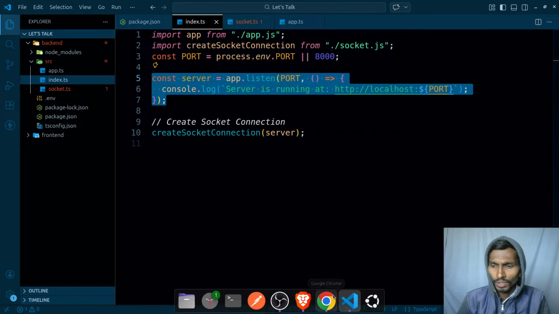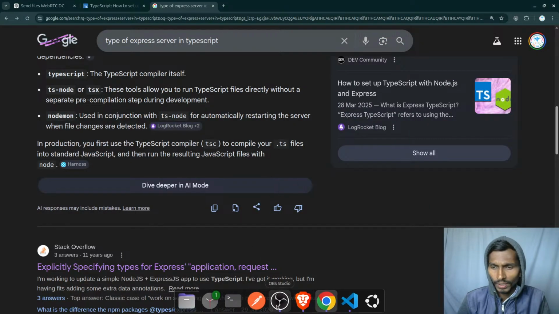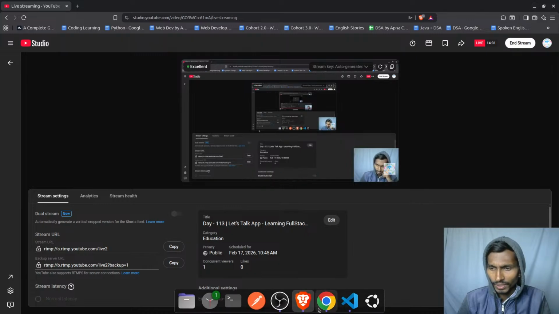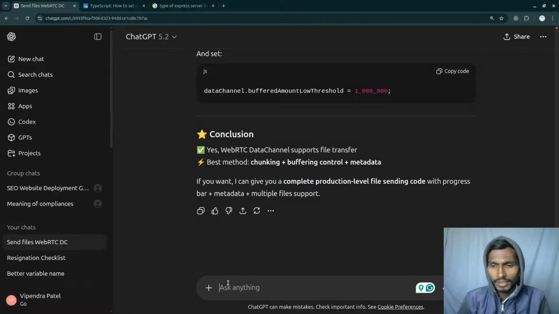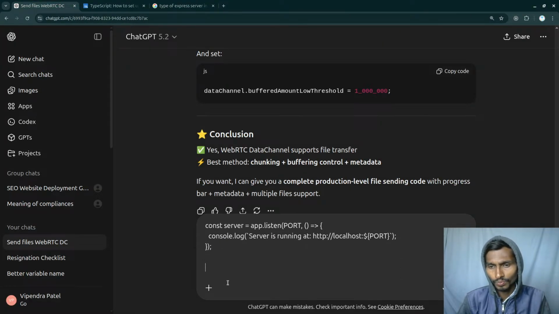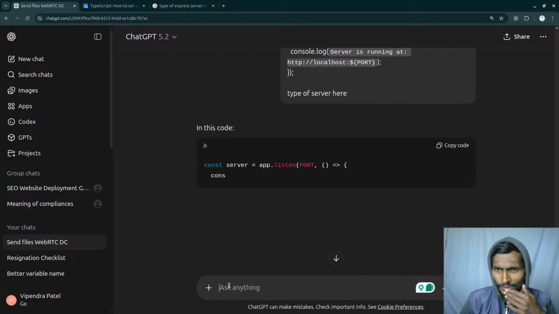Gonna be taking the help of the AI in this particular section. Once I took later on, I will know it. As simple as that. So I'm just gonna be with the types. I don't wanna keep the any type. So type of server here. What is the type of the server?